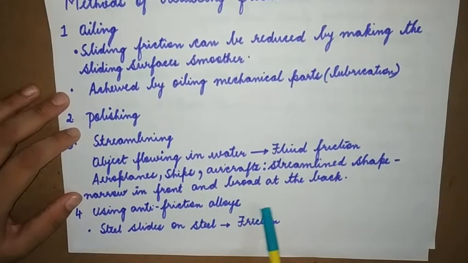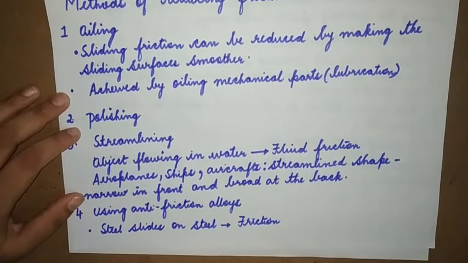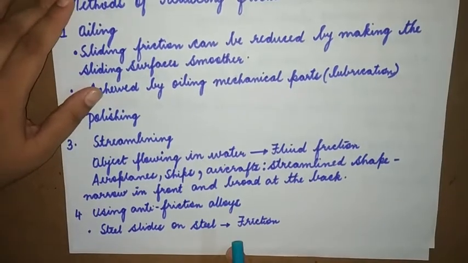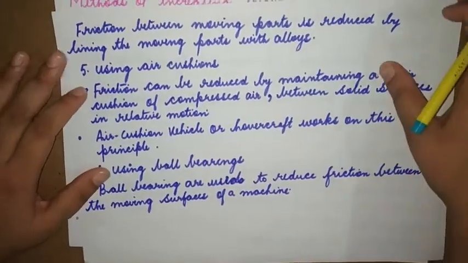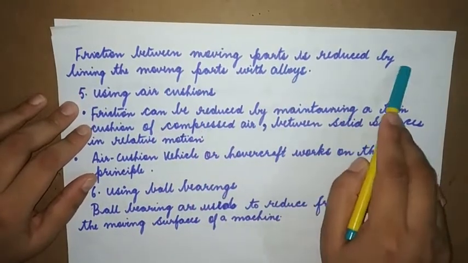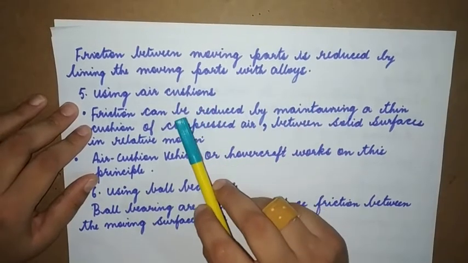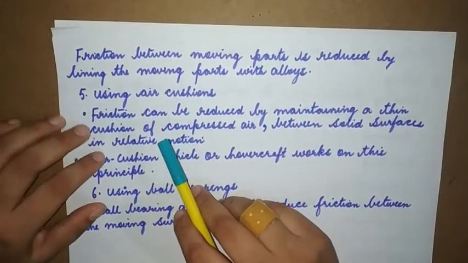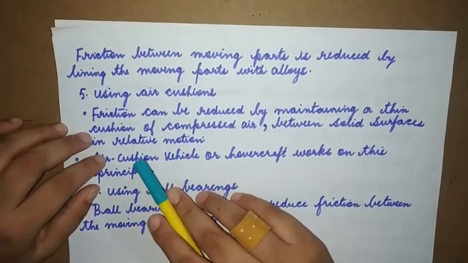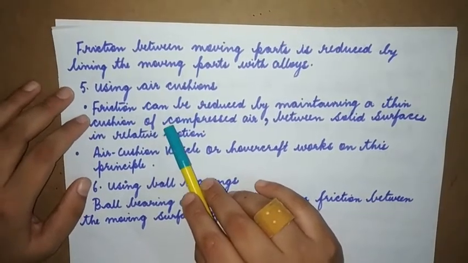Using anti-friction alloys. Now, anti-friction alloys also reduce friction. Steel slides on steel. Then what happens? Because of friction there is wear and tear. So if an anti-friction alloy is used, then there won't be wear and tear. Friction between moving parts is reduced by lining the moving parts with alloy. So the parts in a machine that are moving, if you line them with the anti-friction alloy, then the friction or the wear and tear will be reduced.